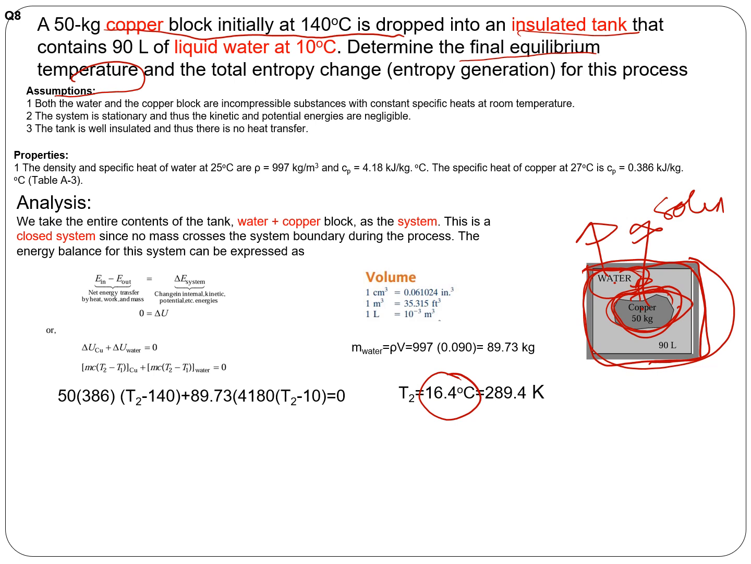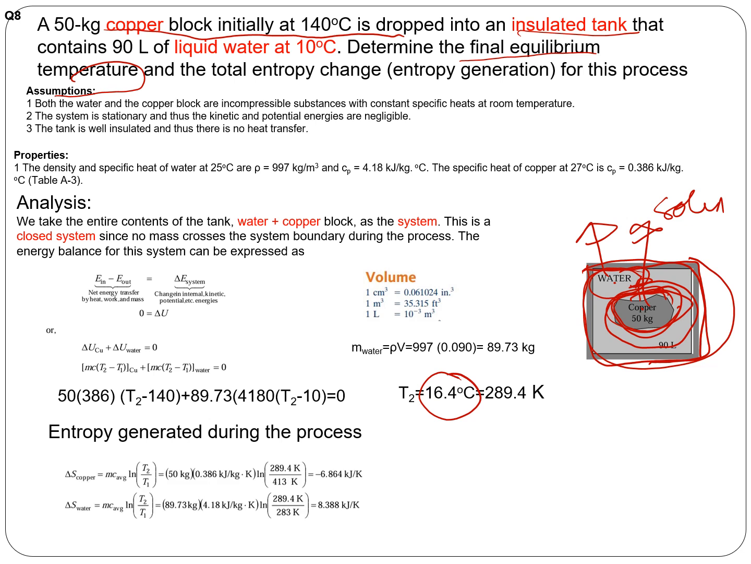Which method should be used? Both are incompressible substances and not changing phase. I don't think the property for copper is given in the property table, so that's the reason we make use of the specific heat method to find the change in entropy. This is the formula for copper as an incompressible substance, and for water we know T2 and T1. This is how you calculate the entropy change for each one of these, and the total entropy change is the entropy generation.